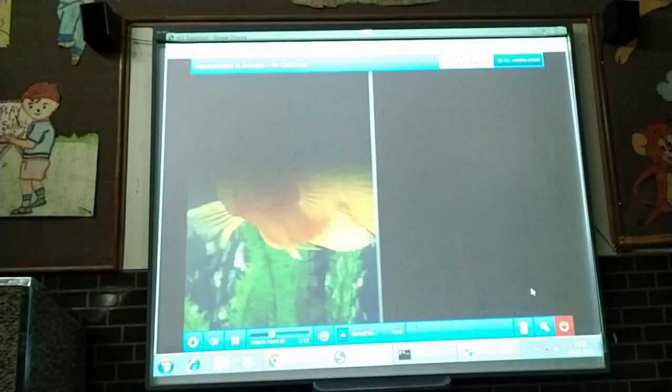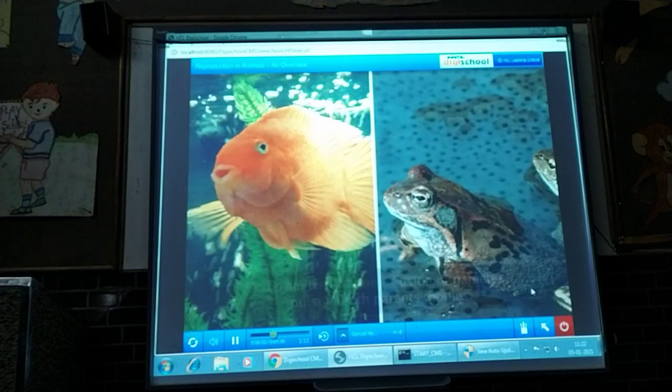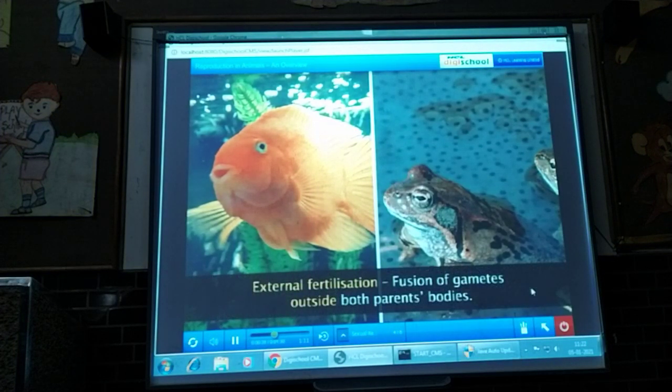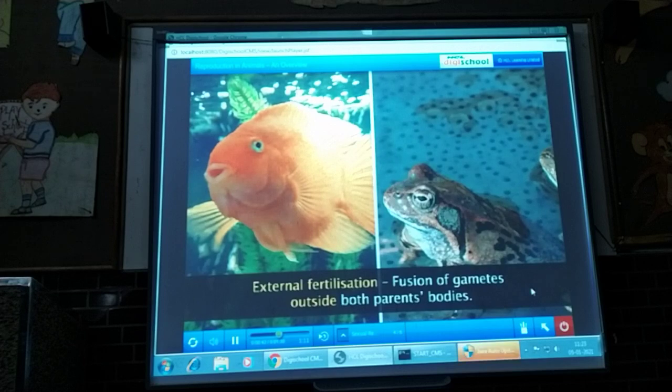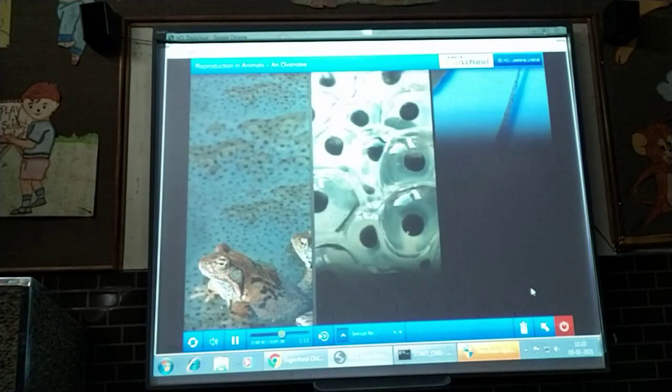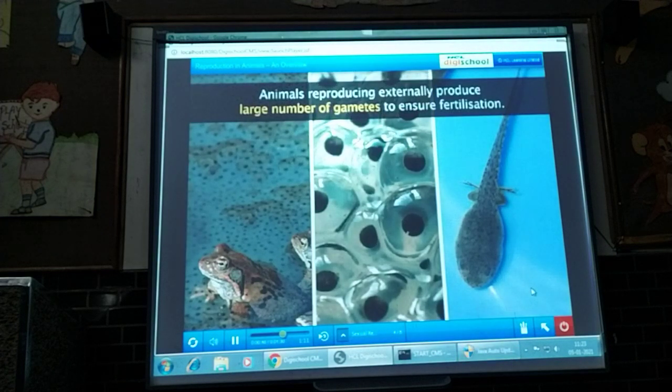In animals such as fish and amphibians, the fusion of gametes typically takes place outside both parents' bodies. This process is called external fertilization. In these animals, to ensure a high rate of fusion and thus increase the number of offspring surviving to adulthood, both male and female gametes are produced in large numbers.